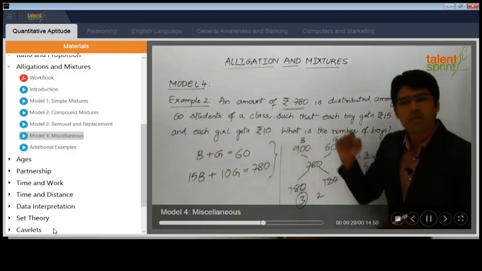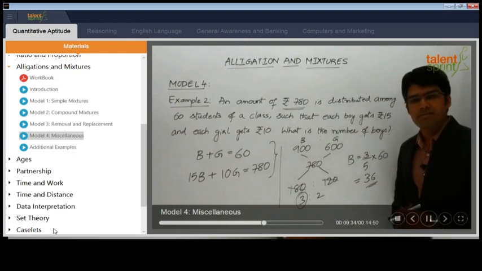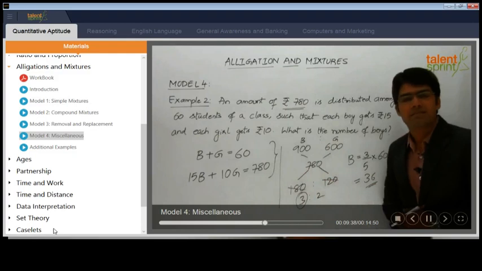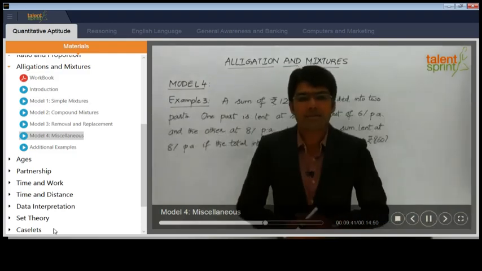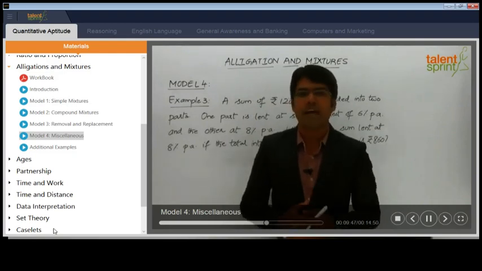Even when we use the two equations and solve them, we find that the number of boys is equal to 36. So either we can go ahead with the equations or the alligation rule to obtain the answer for such questions. Let us now take the third example from model 4 of this topic, where we shall try to solve a question on simple interest using the alligation rule.